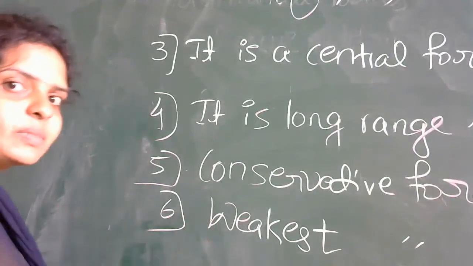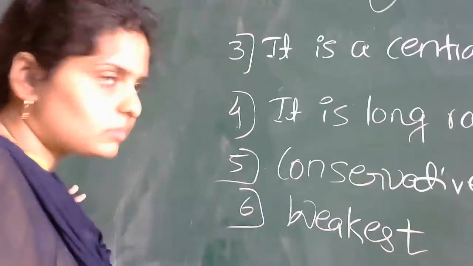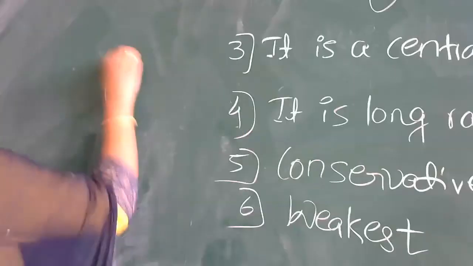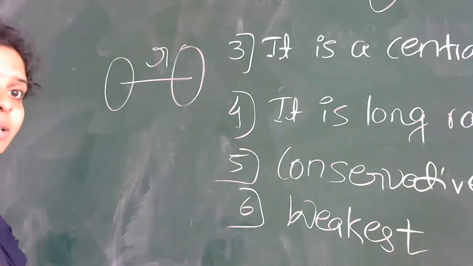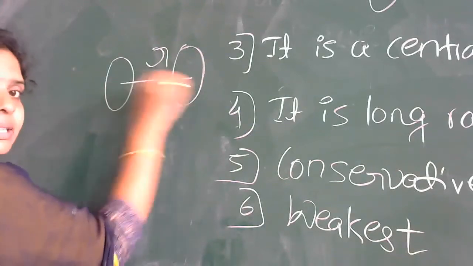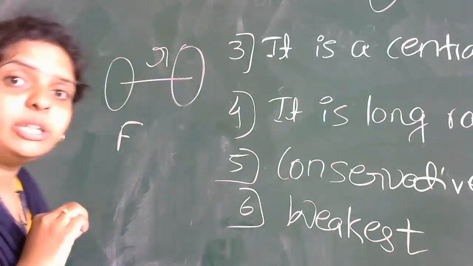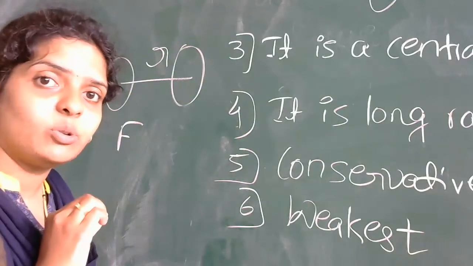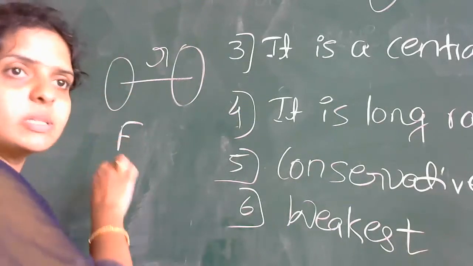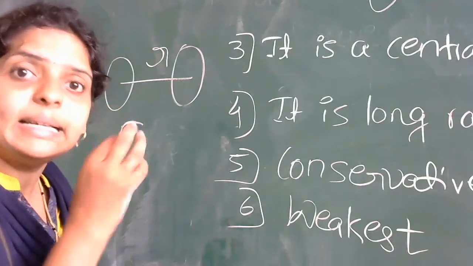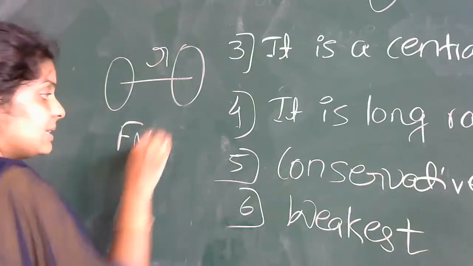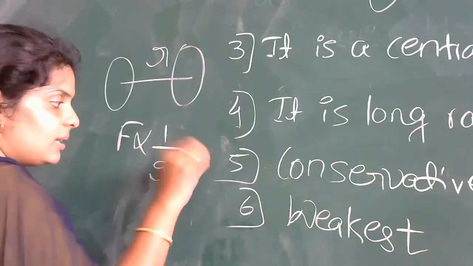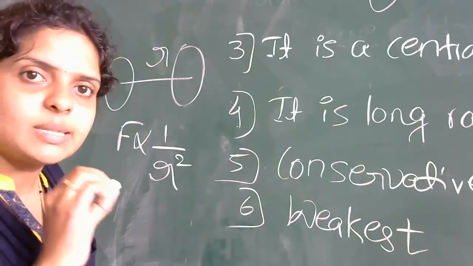What does that mean? Here you know that two bodies are there separated by a distance r. Here what do we say? The force between these two, according to Newton, you studied in 9th. According to Newton, the force between the two bodies is directly proportional to the product of the masses and inversely proportional to the square of the distance between them.